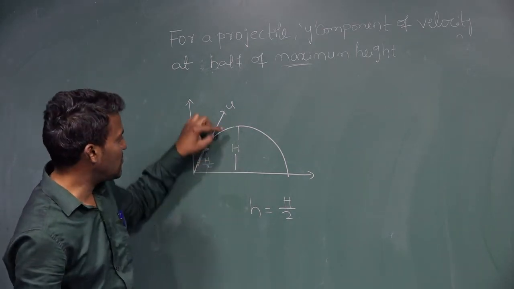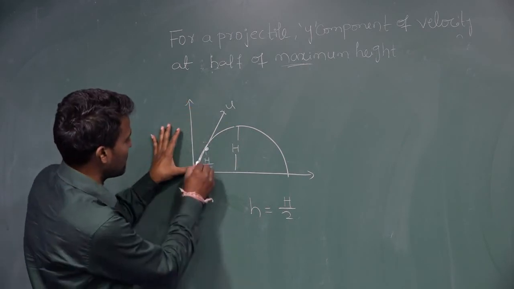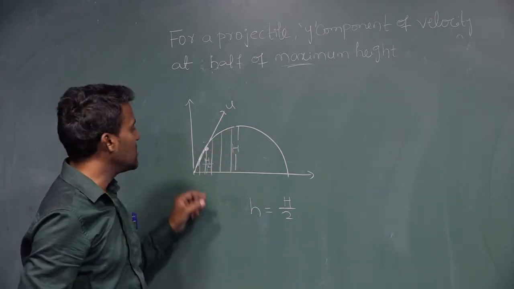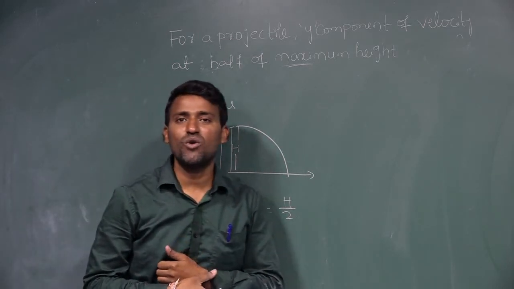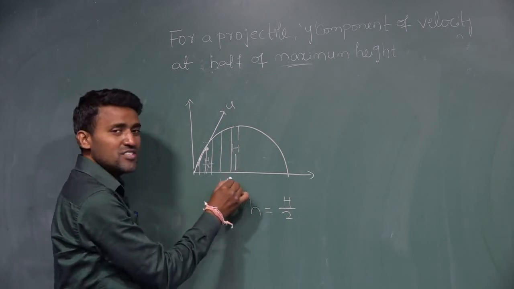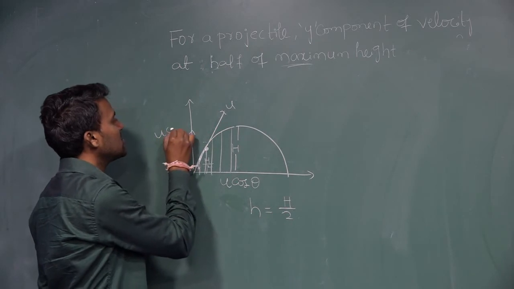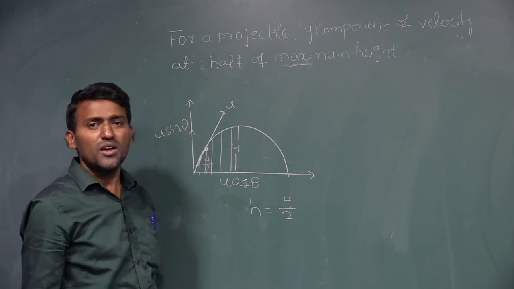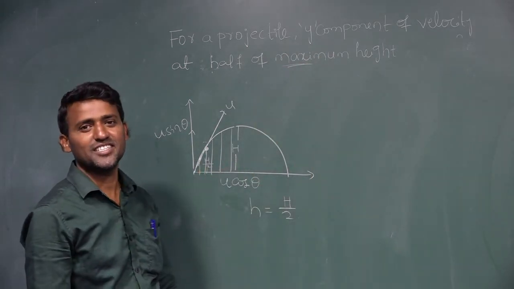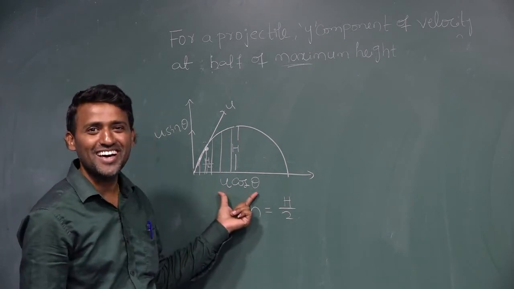This is the full height. When you are going along this direction, the height is gradually increasing. So at half of the maximum height, what is the velocity? First, u can be resolved into two components. You know very well, the horizontal component is u cos theta and the vertical component is u sin theta. But they are asking about the vertical, so there is no need to discuss the horizontal. Our work is somewhat reduced now.